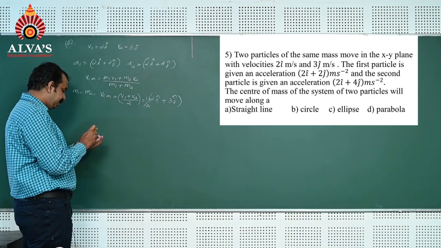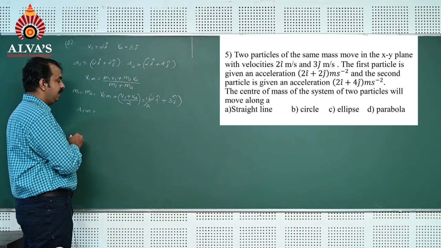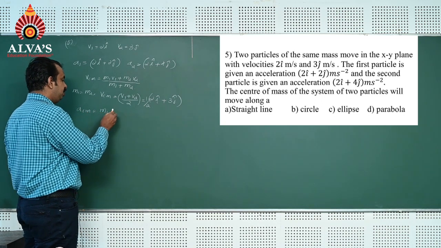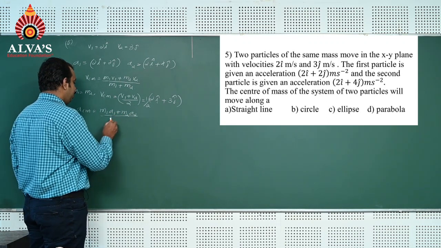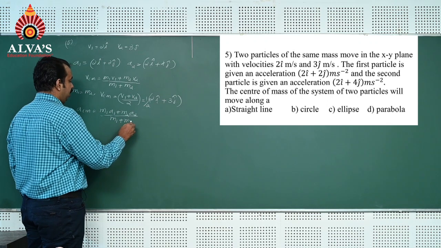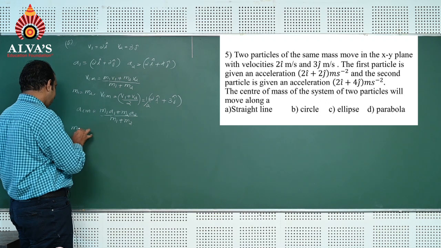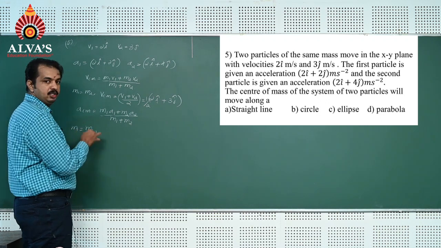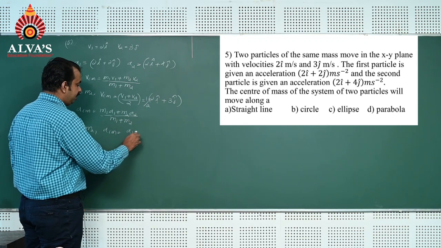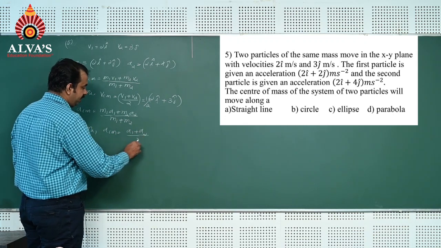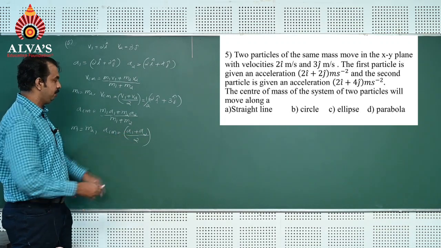Similarly, acceleration of center of mass of the two particles can be found by using the formula ACM is equal to m1 a1 plus m2 a2 divided by m1 plus m2. You know that masses of both the particles are the same, that is m1 is equal to m2, so ACM can be written as a1 plus a2 divided by 2.